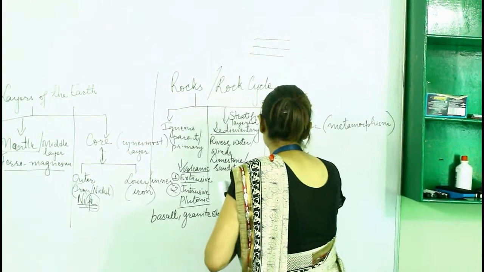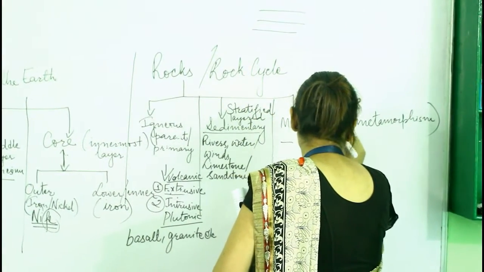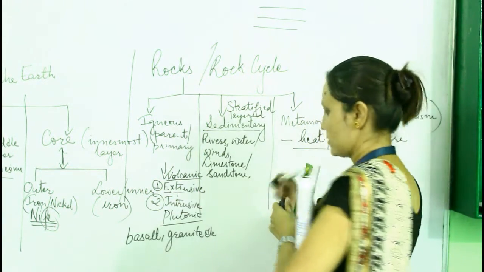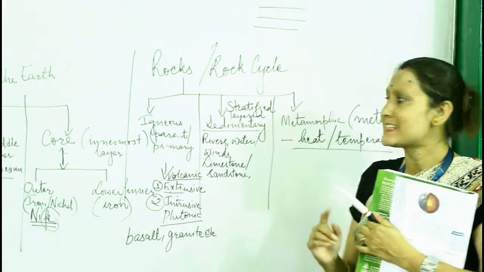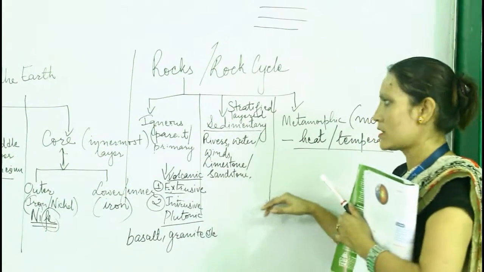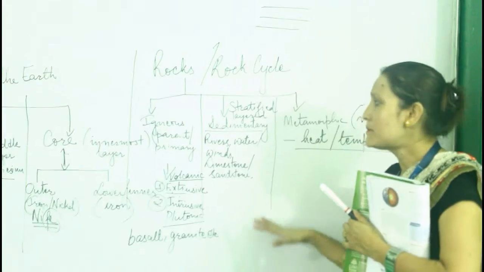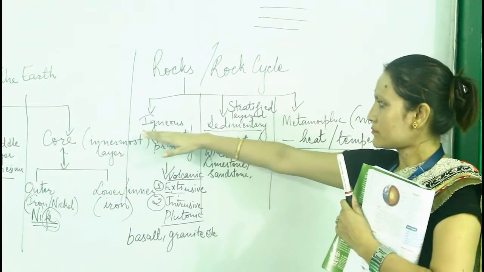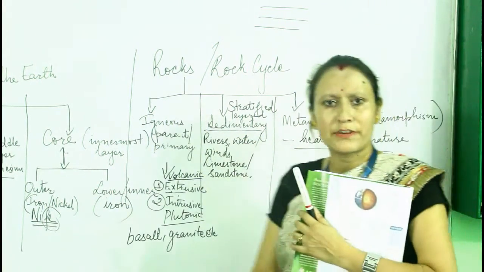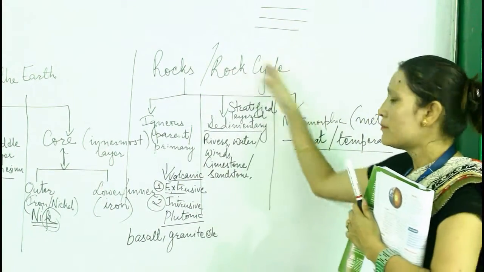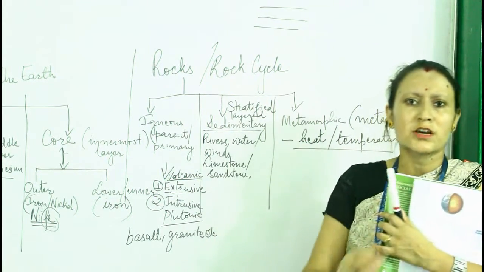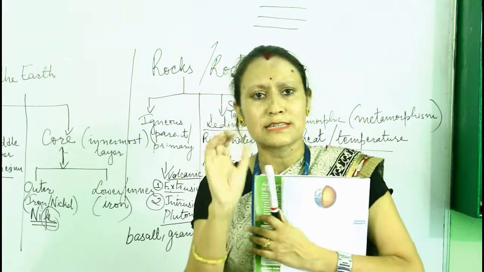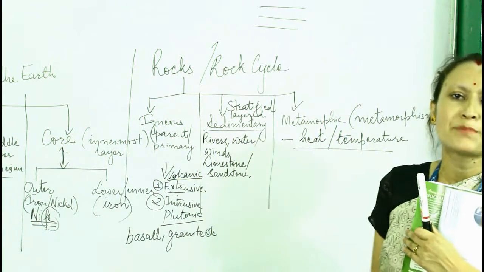Clear? So, formed by intense heat and temperatures. I am again repeating, sometimes due to intense heat and temperature, these rocks, mainly sedimentary rocks, because sedimentary rocks are very soft, it's quite difficult to break the igneous rock, because igneous rocks are very hard. So mainly sedimentary rocks, these layered, soft rocks, due to intense heat and temperature, are compressed, break down into small pieces and are transformed into another type of rock.